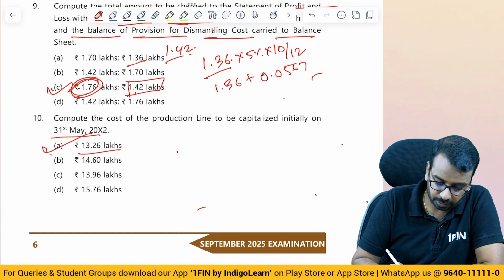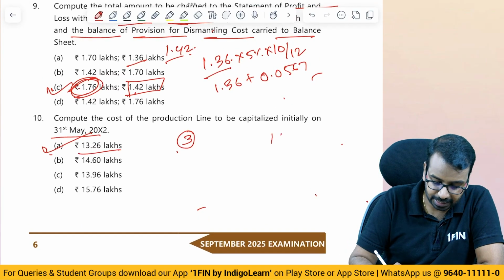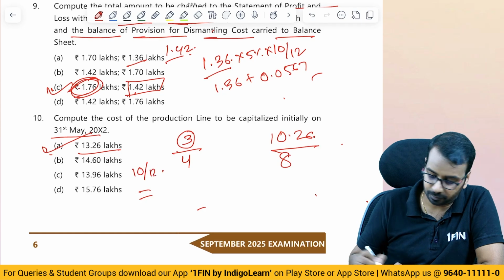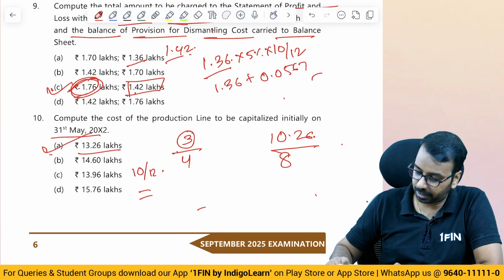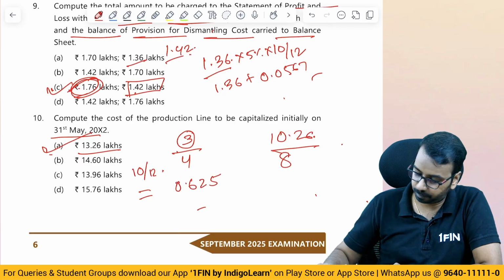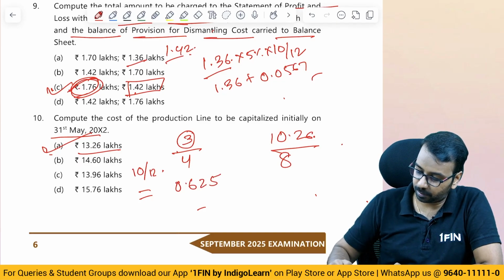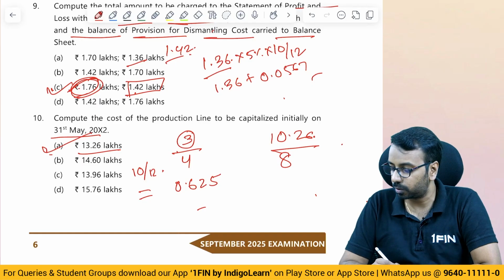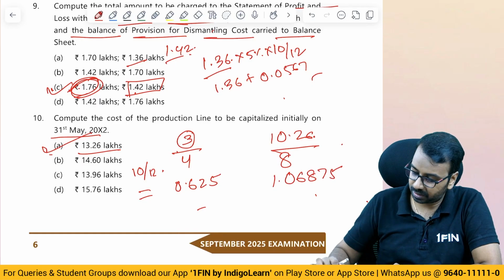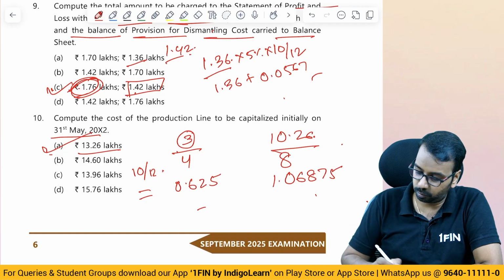Cost was 13.26. So 3 lakhs is for overhauling cost and 10.26 is for normal cost. This has a life of 4 years. This has a life of 8 years. Depreciation will be provided for 10 out of 12 months. So 3 divided by 4 into 10 divided by 12, I get 0.625. 10.26 divided by 8 into 10 divided by 12, depreciation here I get 1.06875, plus 0.625.